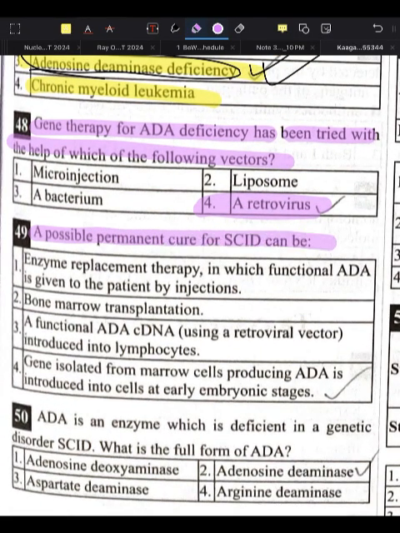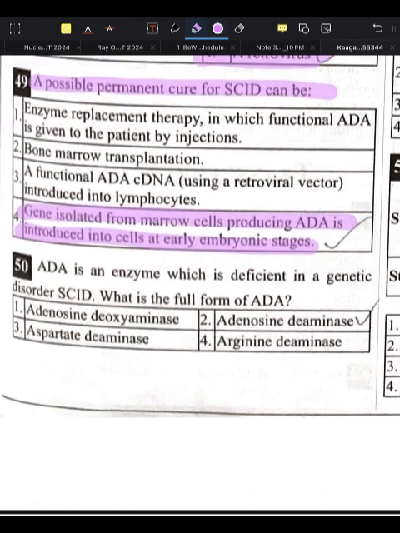the possible permanent cure for SCID can be enzyme replacement therapy, in which functional ADA is given to the patient by injection; bone marrow transplantation; a functional ADA cDNA introduced into lymphocytes using a retroviral vector; or gene isolated from marrow cells producing ADA introduced into the cell at the early embryonic stage. Yes, for SCID that is the possible permanent cure.